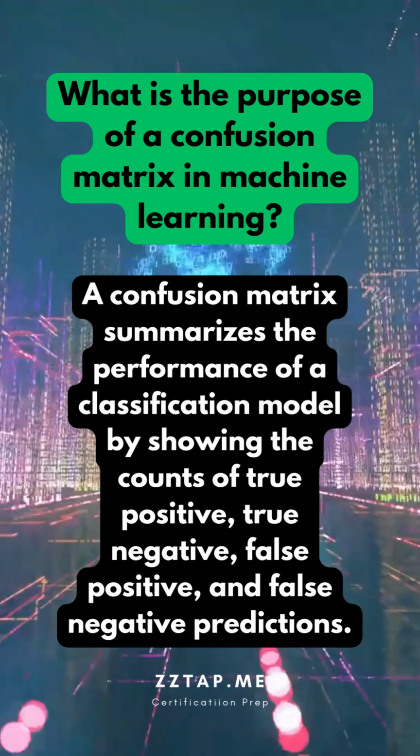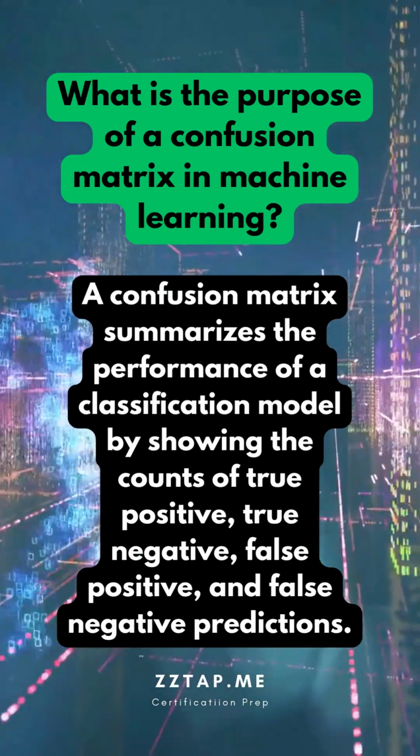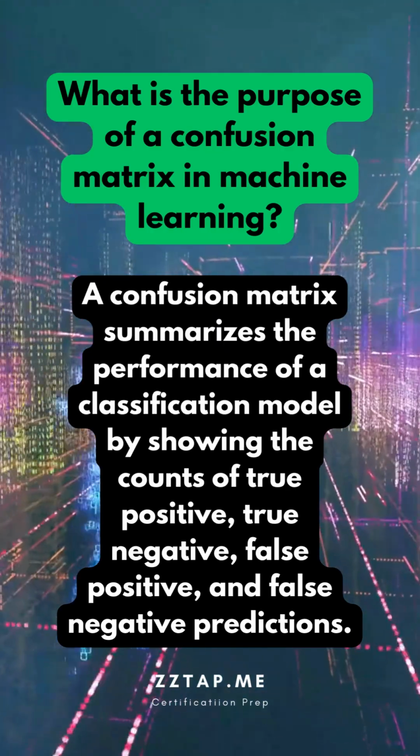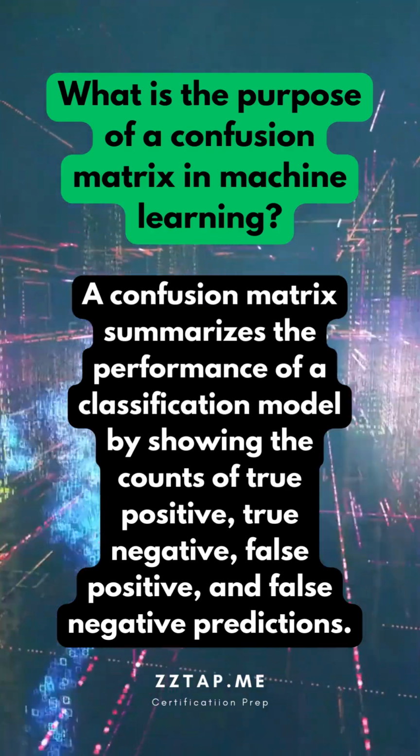What is the purpose of a confusion matrix in machine learning? A confusion matrix summarizes the performance of a classification model by showing the counts of true positive, true negative, false positive, and false negative predictions.